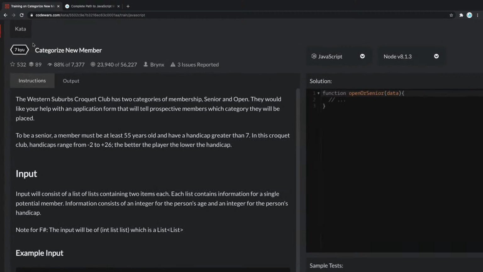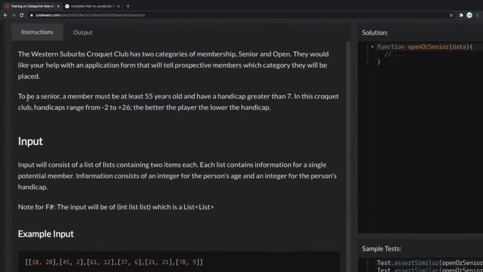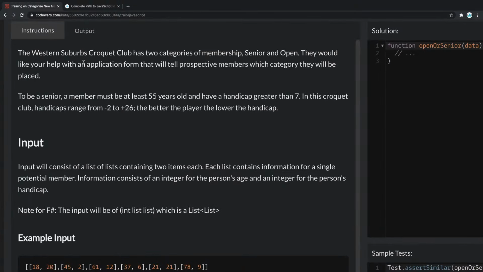In here, it says categorize new number. So I'm gonna read it for you, and then we're gonna try to solve it. It says the Western Suburbs Croquet Club has two categories of memberships, senior and open. They would like your help with an application form that will tell prospective members which category they will be placed. To be a senior, a member must be at least 55 years old and have a handicap greater than 7. In this croquet club, handicaps range from -2 to +26. The better the player, the lower the handicap.